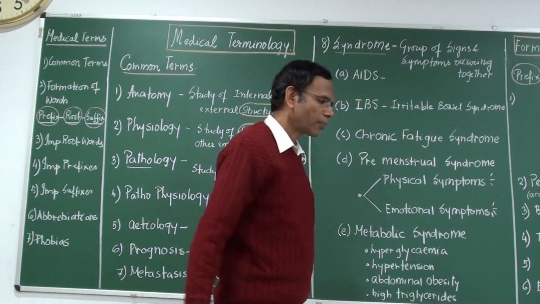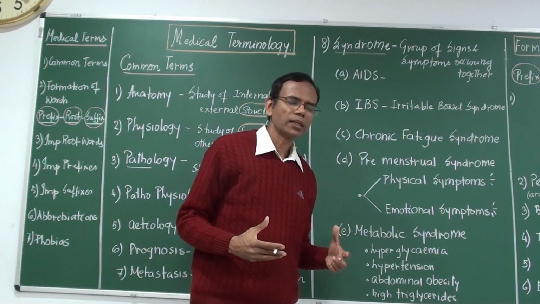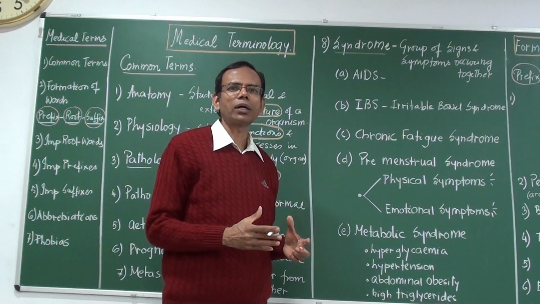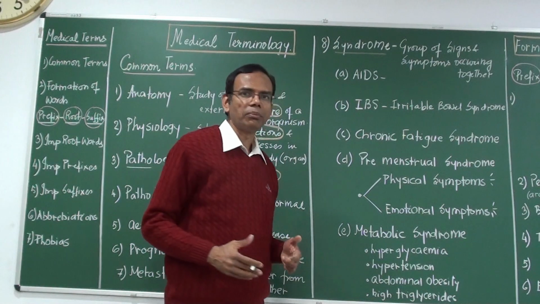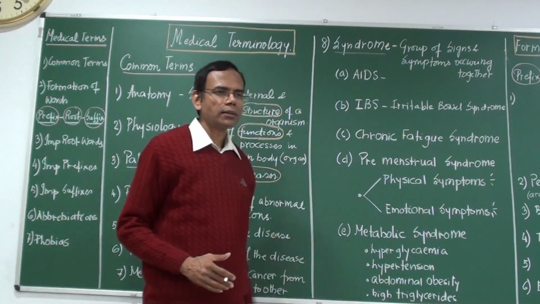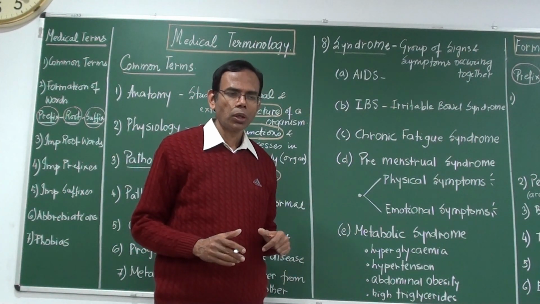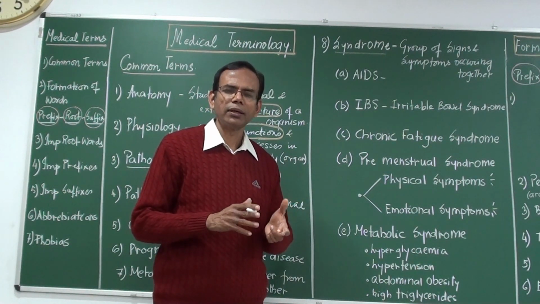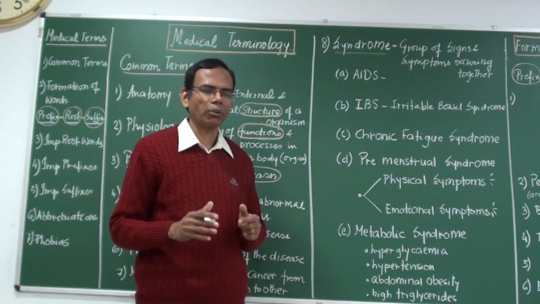Now, what does it mean? We don't call it a disease, but suppose some problem is there and certain kinds of symptoms are occurring together. So that we call a syndrome. Now, for example, AIDS. AIDS is acquired immunodeficiency syndrome. So it is something, immune system deficiency, acquired immunodeficiency syndrome.